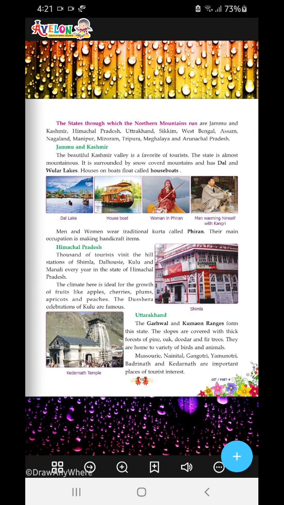Now let's study some states. The states through which the Himalayas run are Jammu and Kashmir, Himachal Pradesh, Uttarakhand, Sikkim, West Bengal, Assam, Nagaland, Manipur, Mizoram, Tripura, Meghalaya and Arunachal Pradesh. You must learn their names. You will find most of the northeastern region. Not all. Let me check. Assam, Arunachal Pradesh, Meghalaya, Manipur, Mizoram, Nagaland, Tripura. Only the seven sisters fall in the Himalaya northern mountains area.